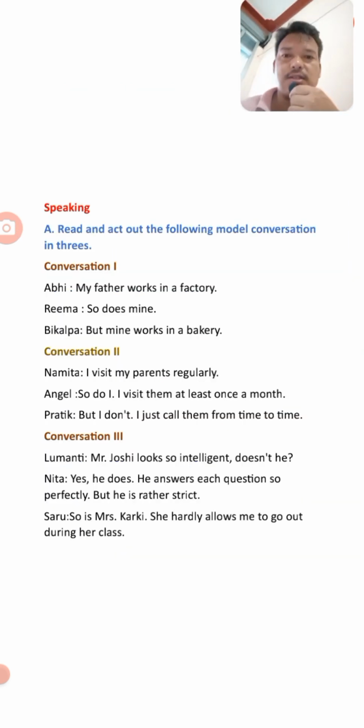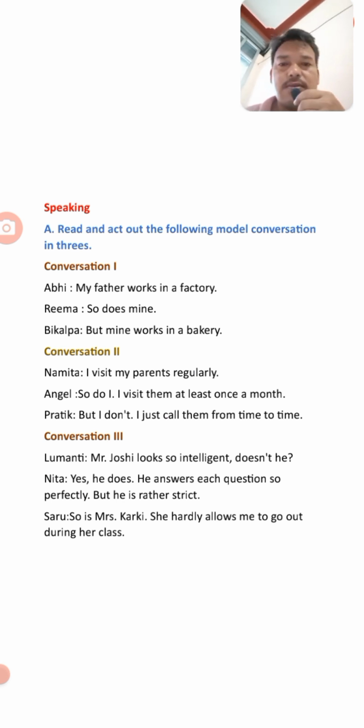The next exercise is the speaking part, students. In speaking, read and act out the following model conversation in threes. This is the model conversation. For example, in conversation one we can see Abhi, Rima and Bikalpa, three people having a conversation. First Abhi says, my father works in a factory. Then Rima, so does mine. Bikalpa, but mine works in a bakery. Here is a contrast: one father works in a factory and the other works in a bakery.